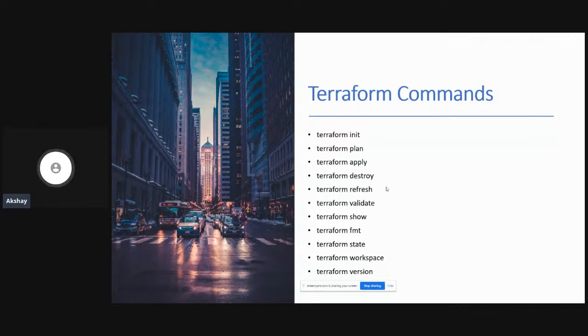So which version of Terraform you're working with, whether it's version 11 or version 12 or version 13, which was recently released to general availability. There is a huge difference between 11 and 12. So if you are writing your code in 11, always ensure you use the Terraform upgrade command in order to upgrade your code to 12, and only then will you be able to upgrade your code to 13.